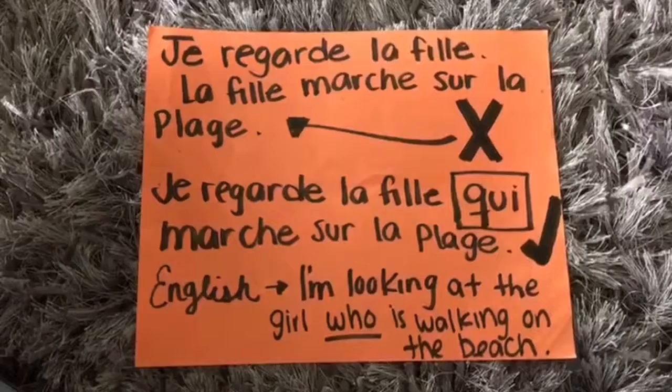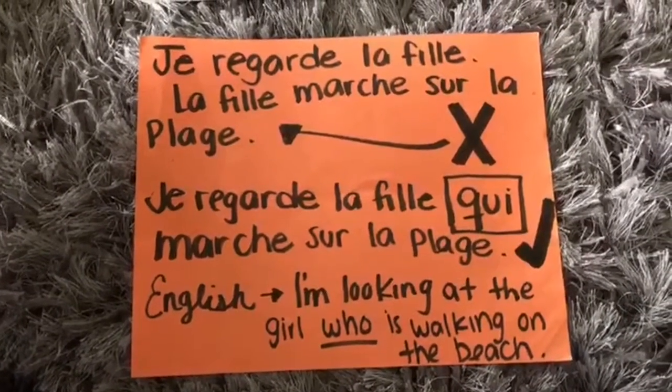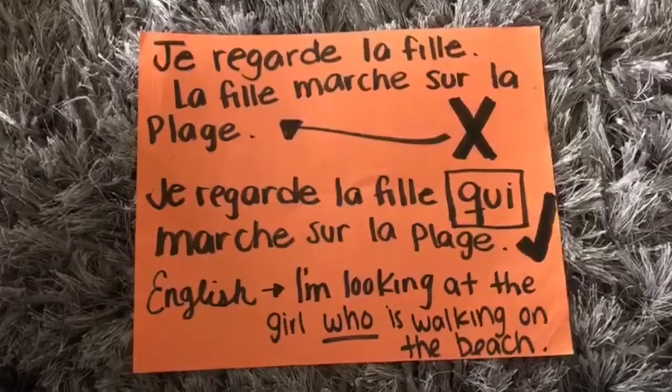And we want to add qui to avoid la fille, so it would look like this. Je regarde la fille qui marche sur la plage. In English, it would look like I'm looking at the girl who's walking on the beach.